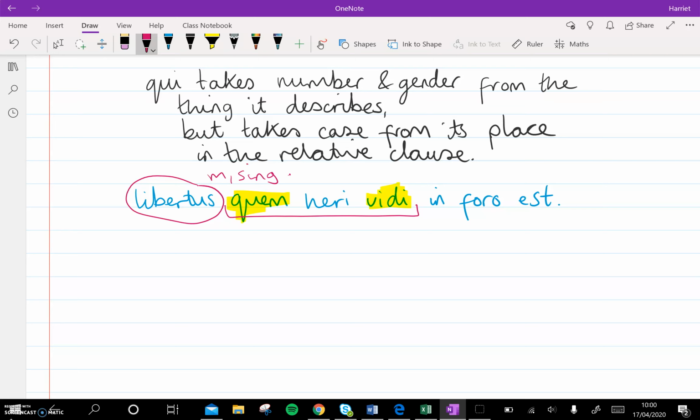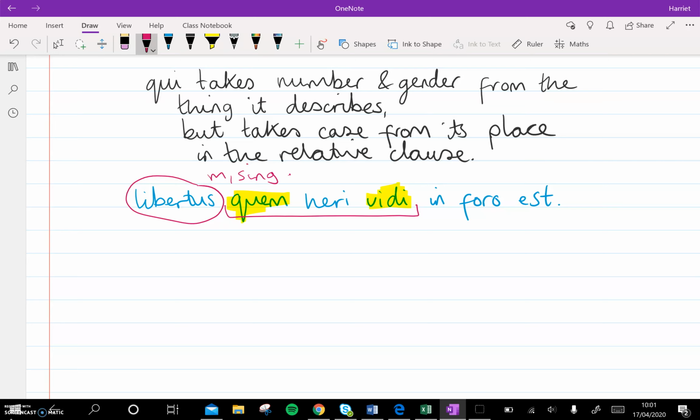So if you were going for really posh, proper English, you would actually say the freed man, whom I saw yesterday, is in the forum. I think you can just about get away with saying the freedman who I saw yesterday is in the forum. It's not actually correct English, but it's just become part of our idiom nowadays.